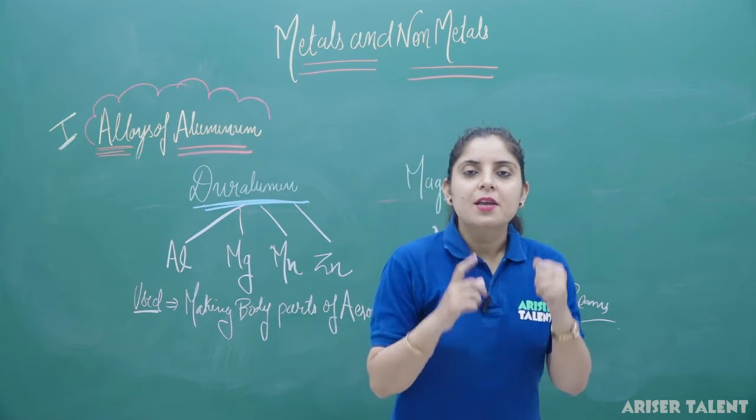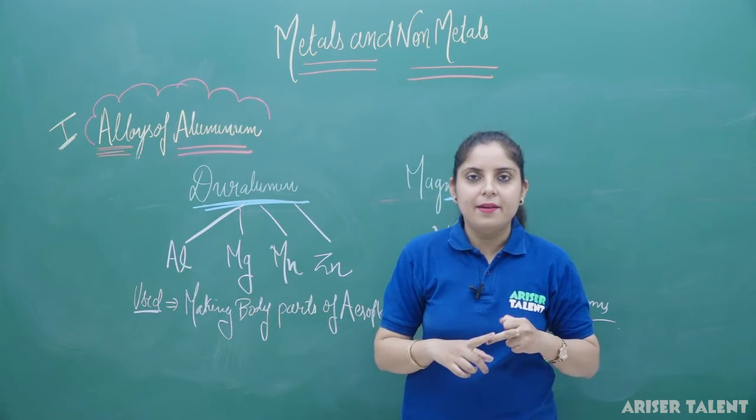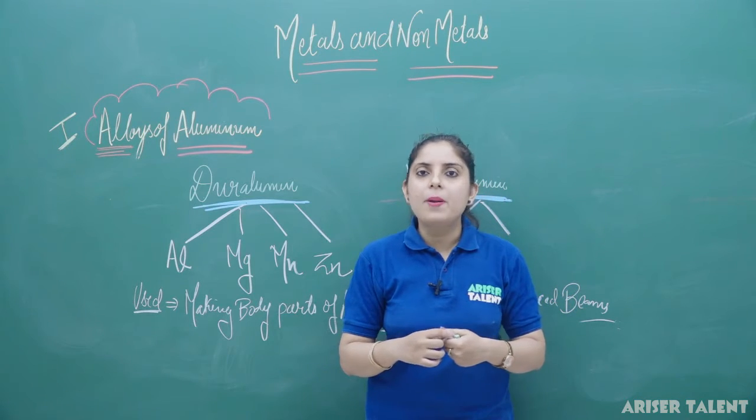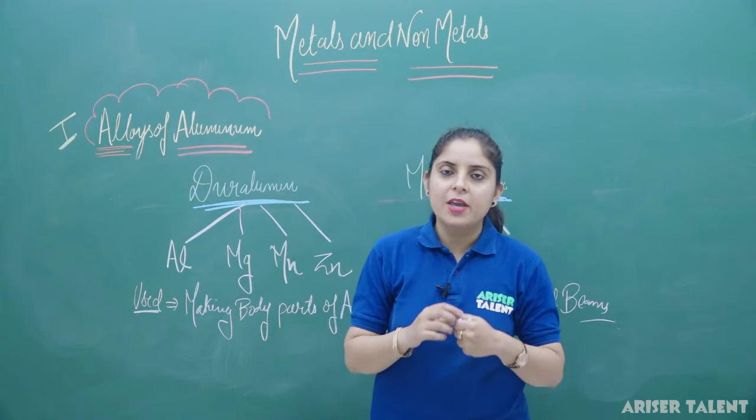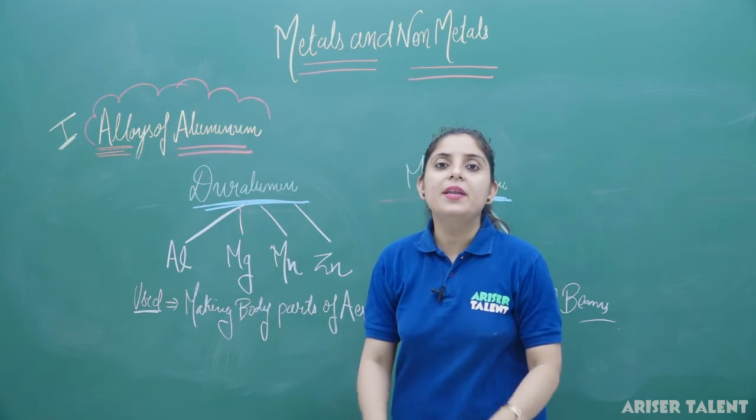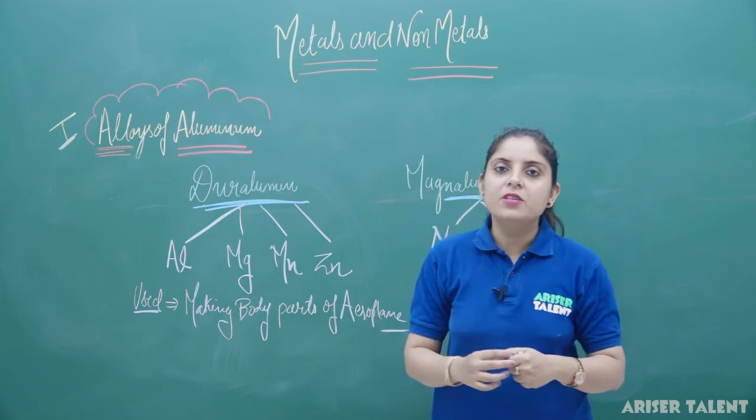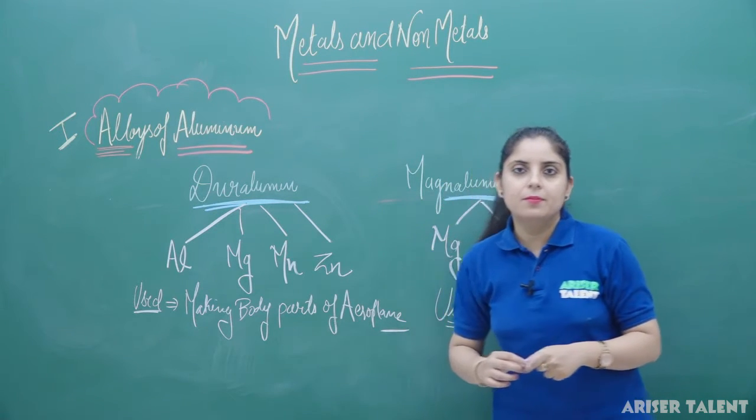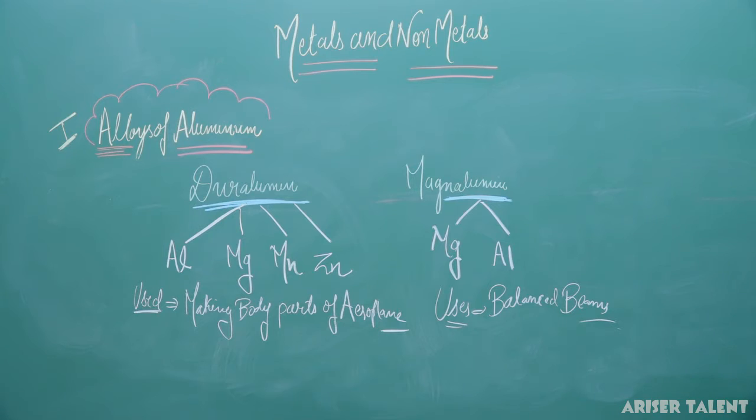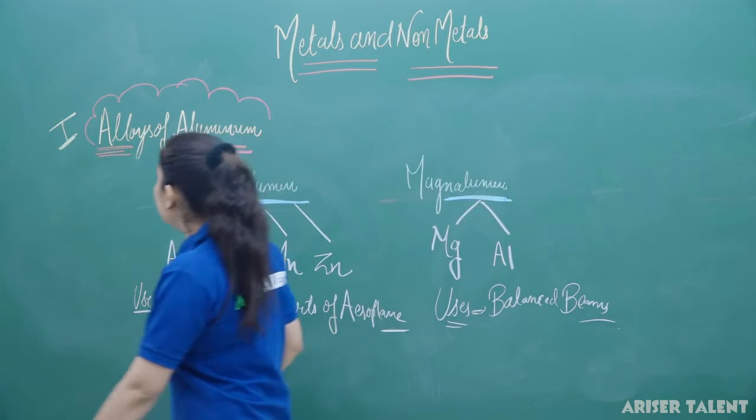So, what have we seen? We have seen the alloys of iron, the alloys of copper, and lastly the alloys of aluminium. So, this topic, alloys, we have completed. Now we are moving to our next topic, the last topic of this chapter, and it is all about amalgams.